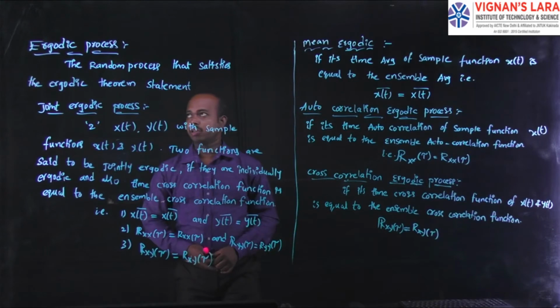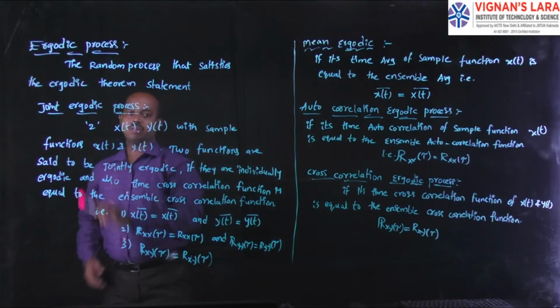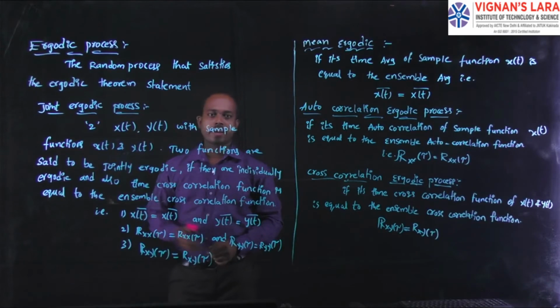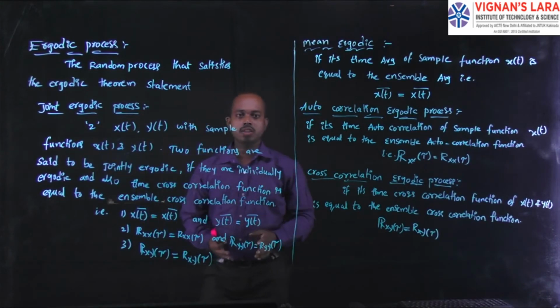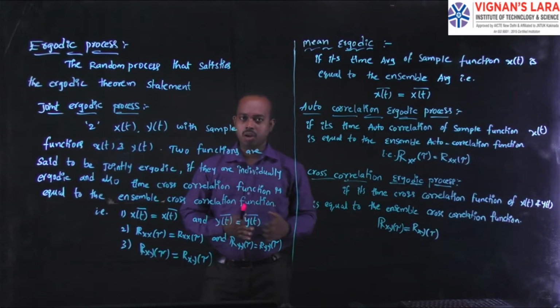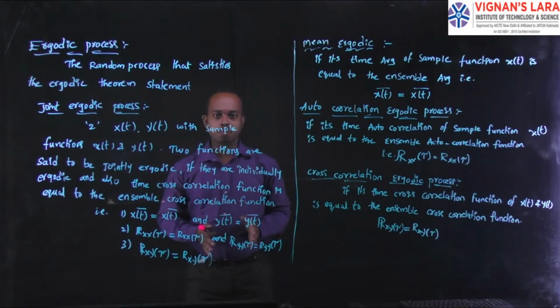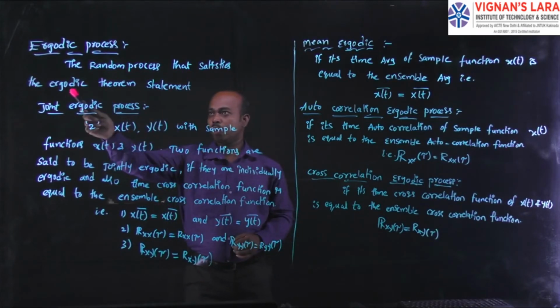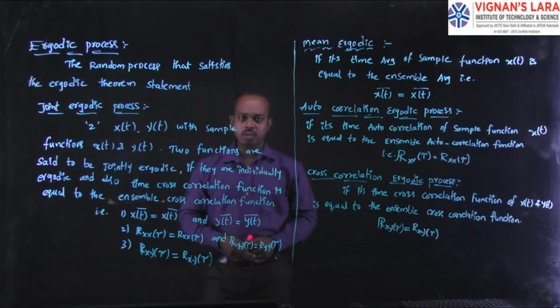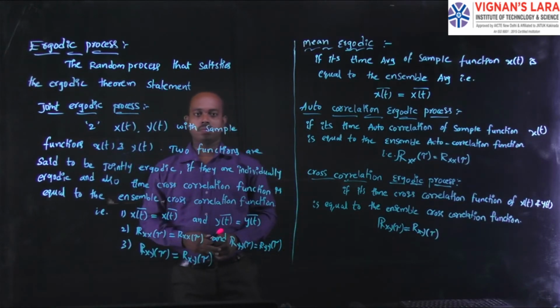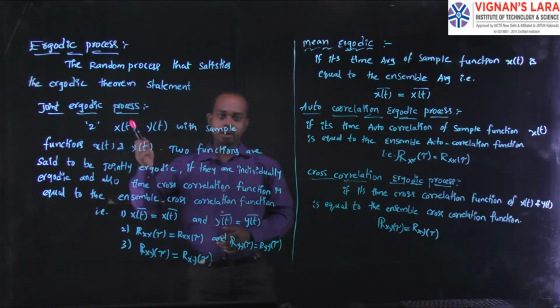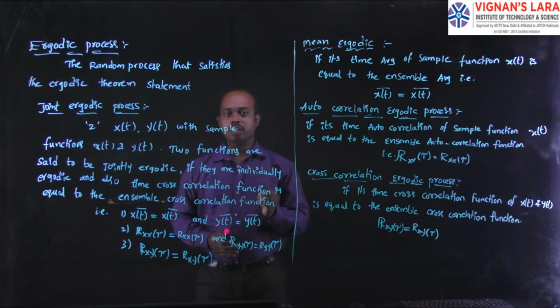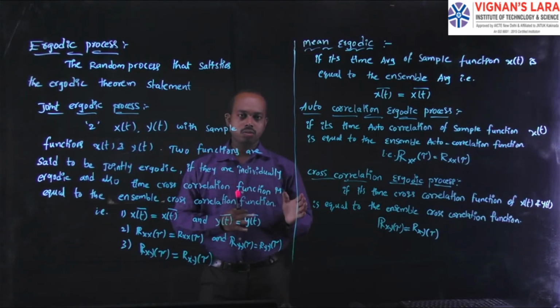Coming to the next topic, the ergodic process. Here we define the ergodic process using the time averages, giving the relation between the time averaged values and the ensemble values. Based on that relation, we can define the ergodic process, or ergodic random process. The random process that satisfies the ergodic theorem statement is called an ergodic process.